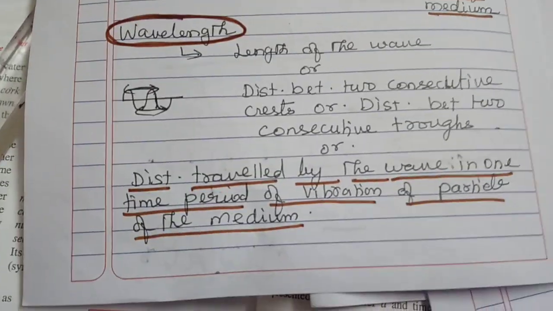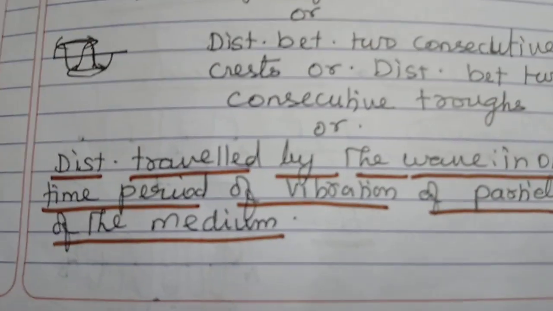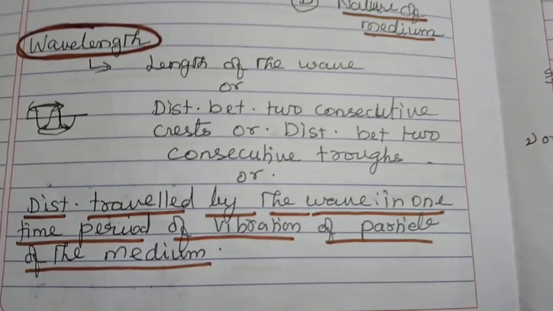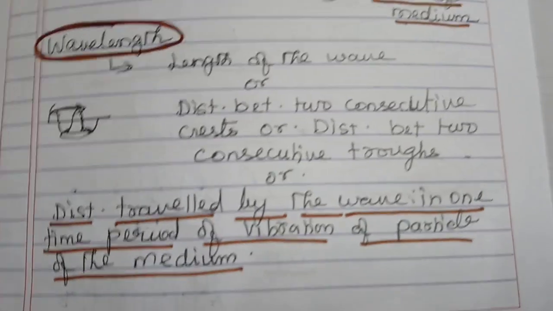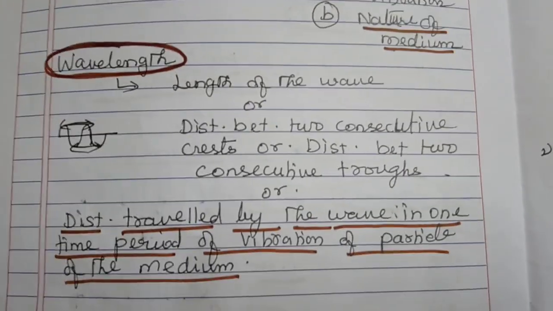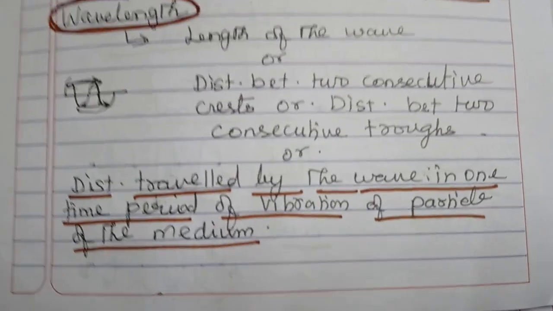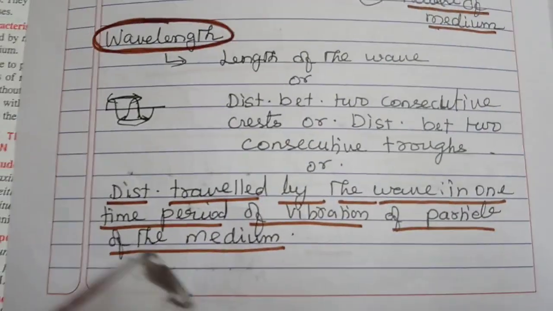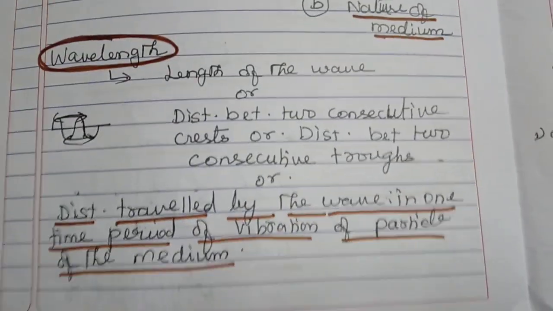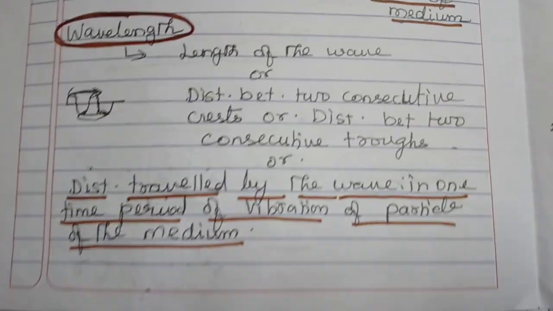Now how will you define that? Let us understand. The distance traveled by the wave in one time period of vibration of a particle of the medium. This is how you will define wavelength. Maybe your understanding is that wavelength is the length of the wave, or the distance between two consecutive crests or two consecutive troughs. But that is not the correct definition. So you have to stick to this definition: the distance traveled by the wave in one time period of vibration of a particle of the medium.